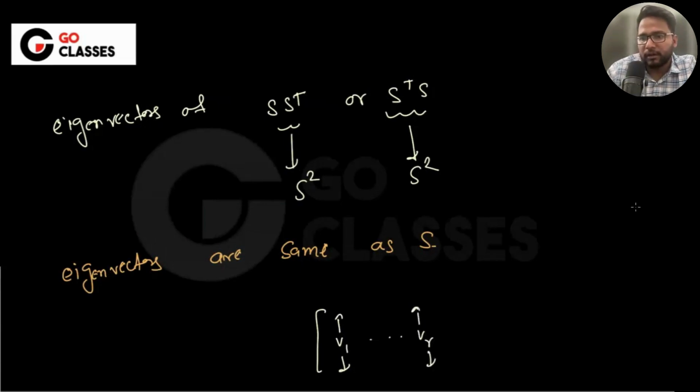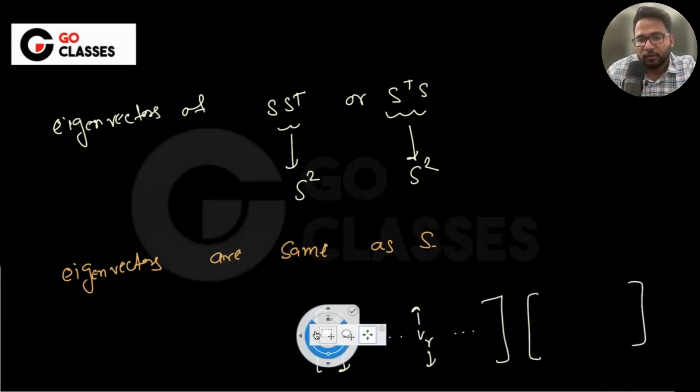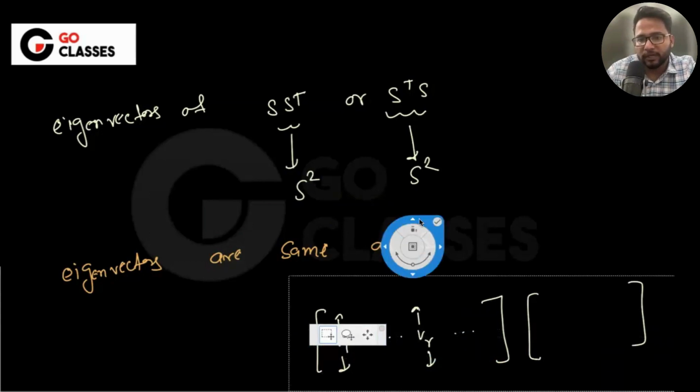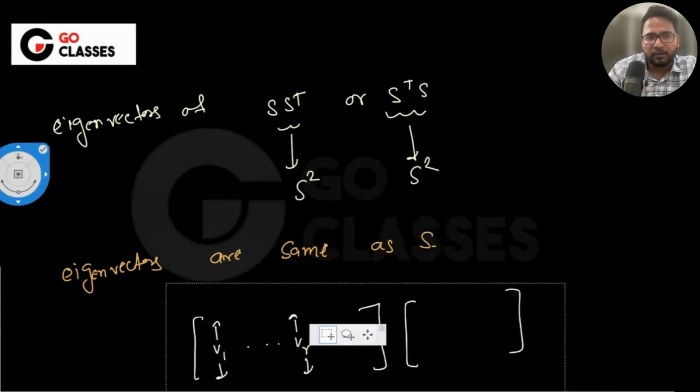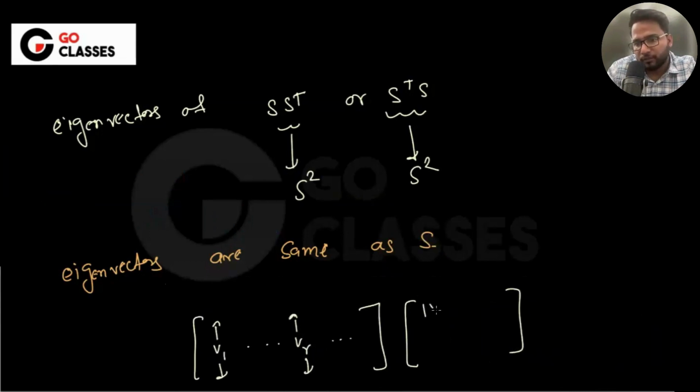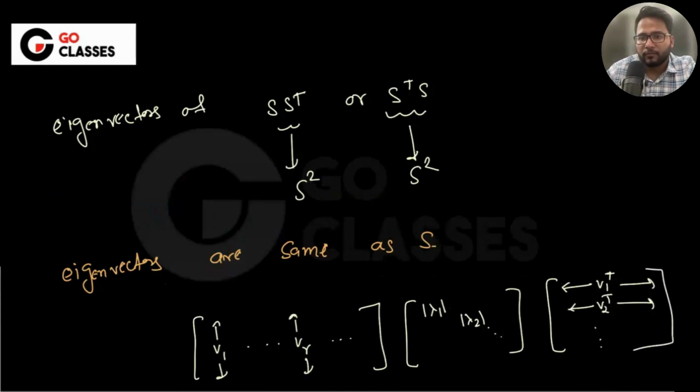So if we have the eigenvectors of this, suppose these are the eigenvectors, and the singular values, you can directly write the SVD, right? So what is the SVD? SVD will look something like this. This is modulus of lambda 1, modulus of lambda 2, and so on. And then this is V1 transpose, V2 transpose, like that. Let me know if it is okay to everyone.